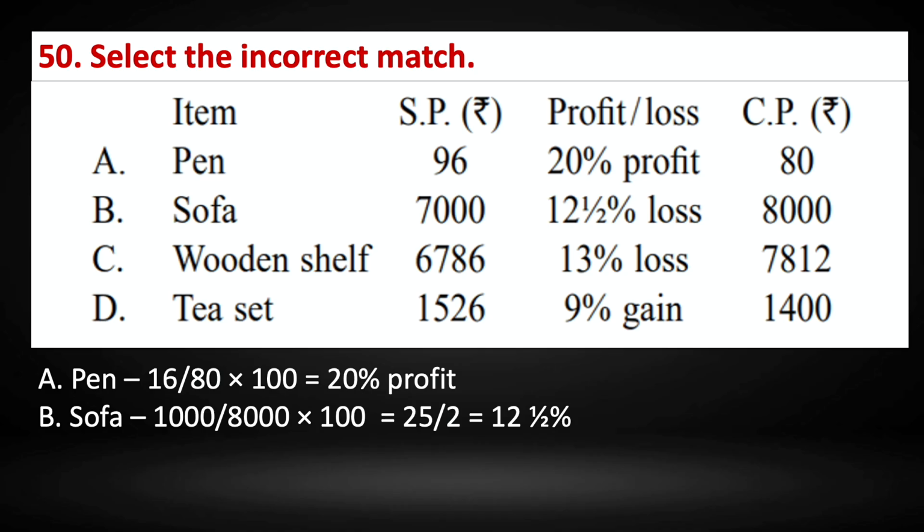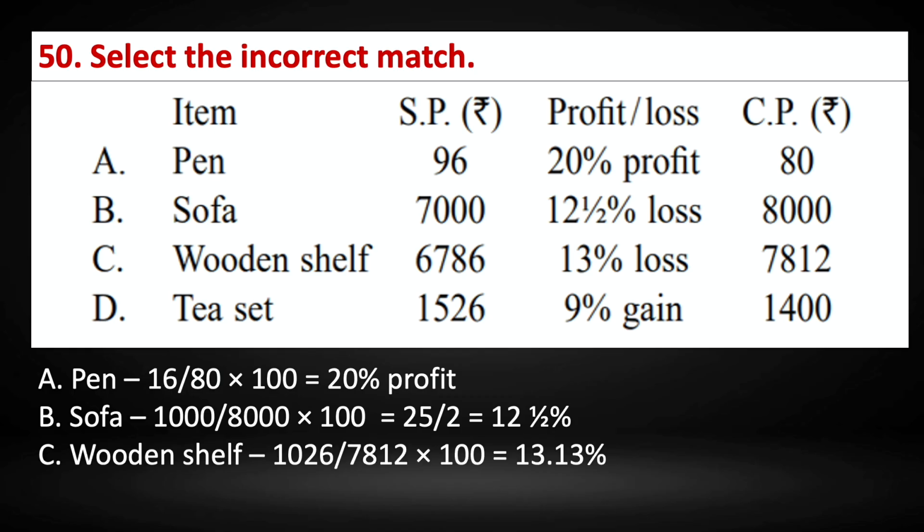Coming to the wooden shelf, there is a 13% loss. So cost price minus selling price is 1026 divided by the cost price 7812 into 100 gives us 13.13%, which is not equal to 13% loss. So C is an incorrect match. It is just given as 13% loss, but it is actually 13.13%.